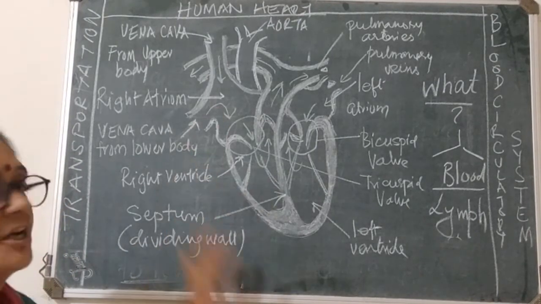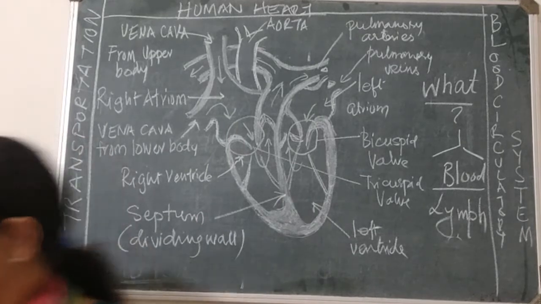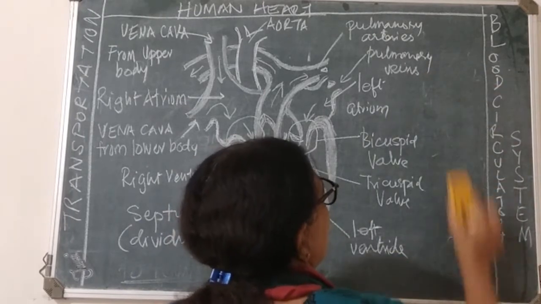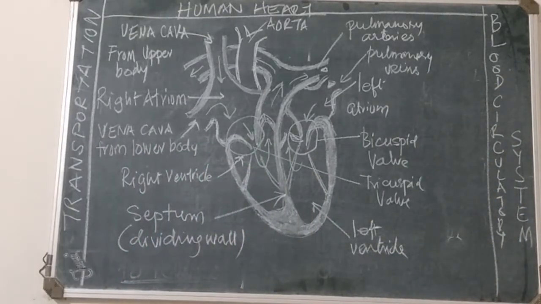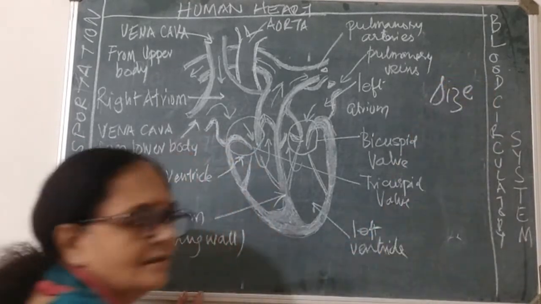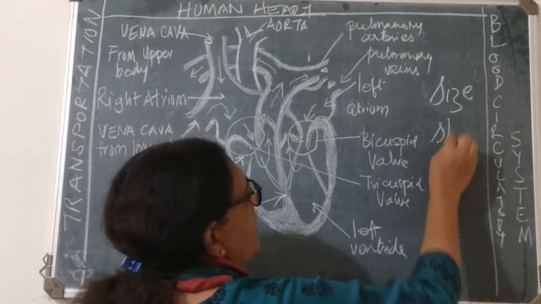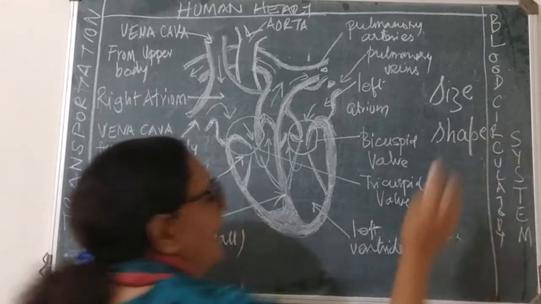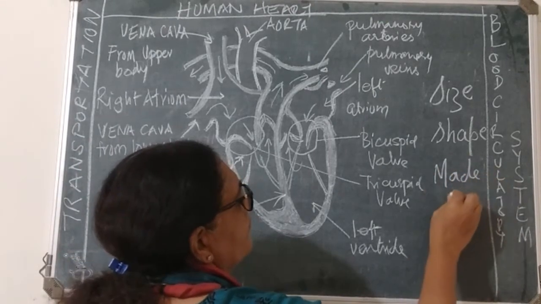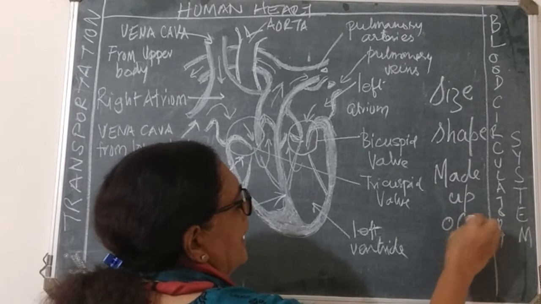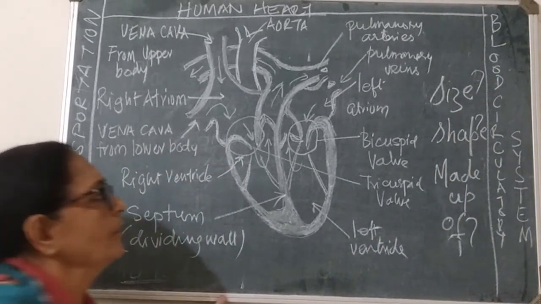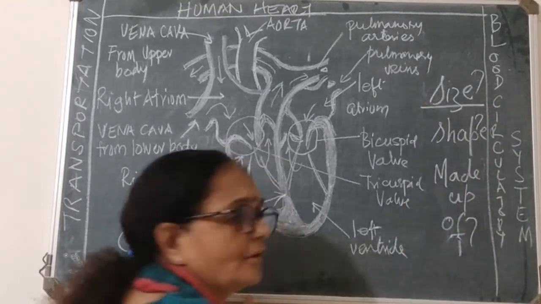We will understand the structure of the heart. First, we will talk about 3 things. One is the size of the heart. Then we will talk about the shape of the heart. And then we will talk about what the heart is made up of. Thereafter we will be discussing in detail. Okay, so first let us say what the size of the heart is.